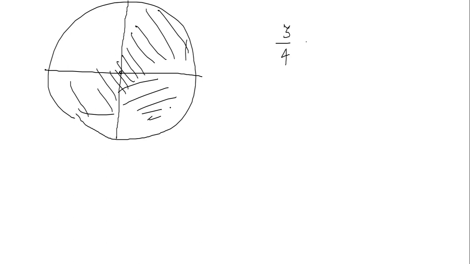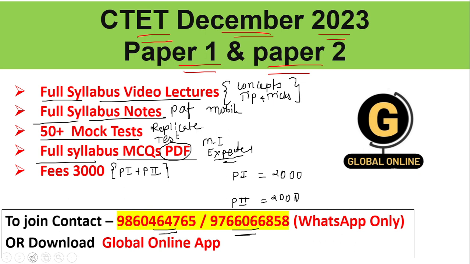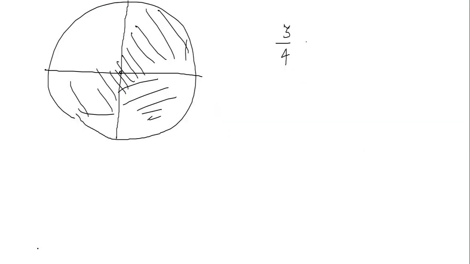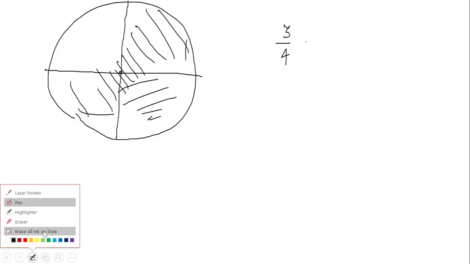For example, if I'm having 4 by 5 as a ratio, and the proportion statement is, for example, 20 by 25.